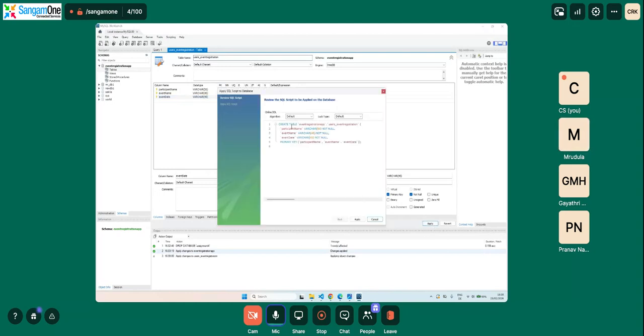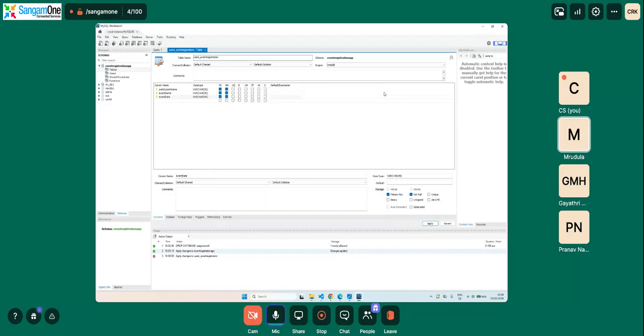One more thing, a simple thing here, the data type can also be a date. But in our connectivity between MySQL and React, there's always an issue with date.